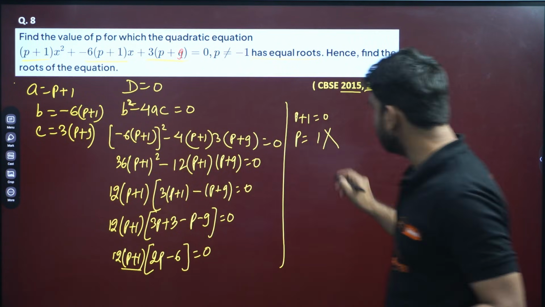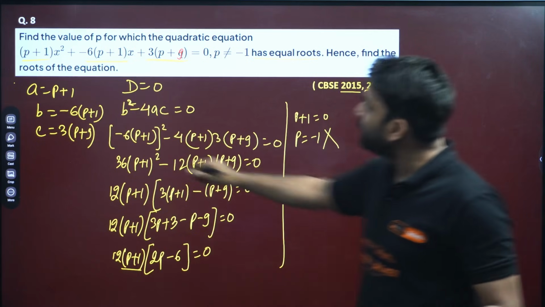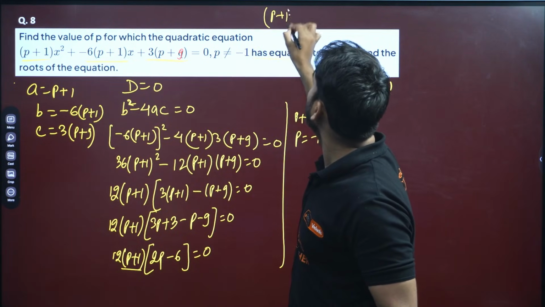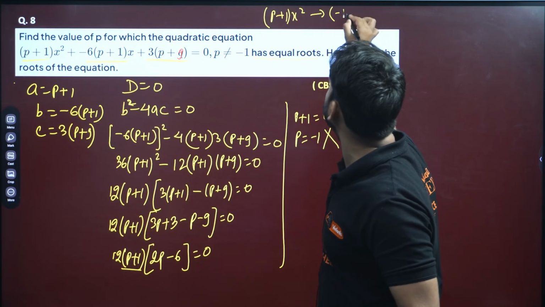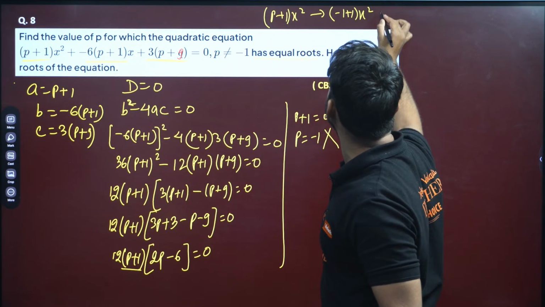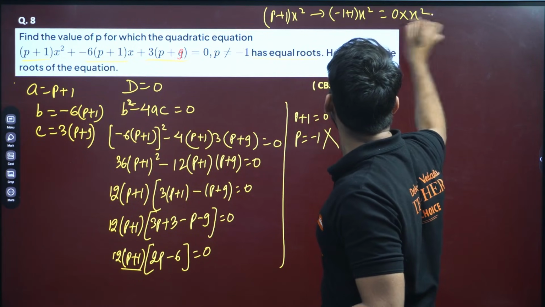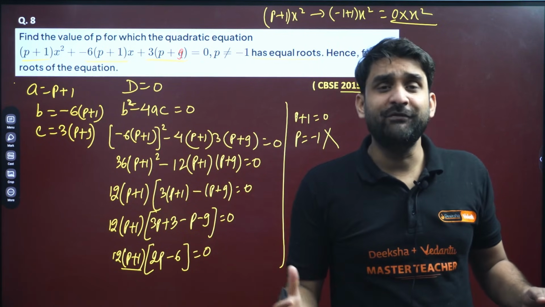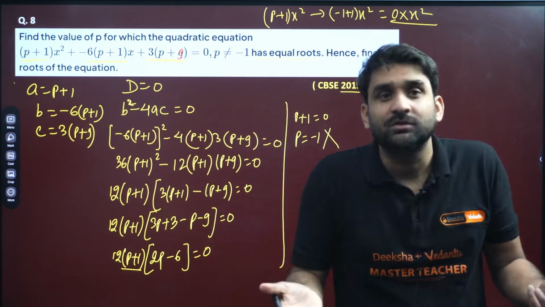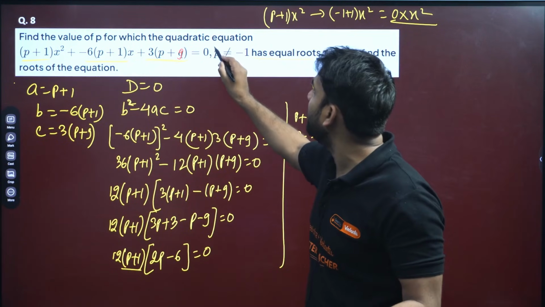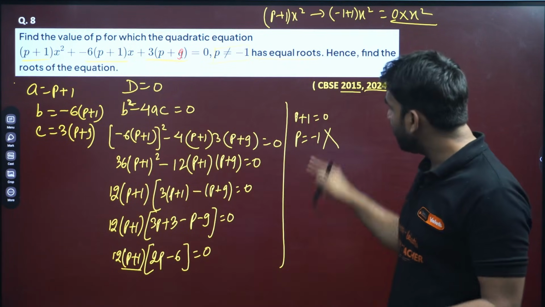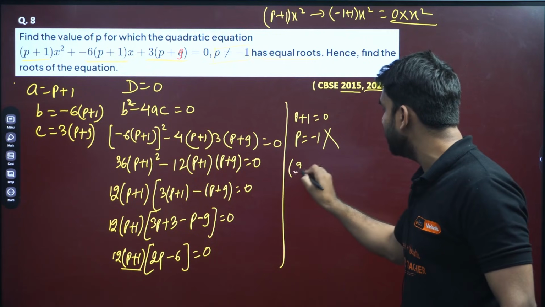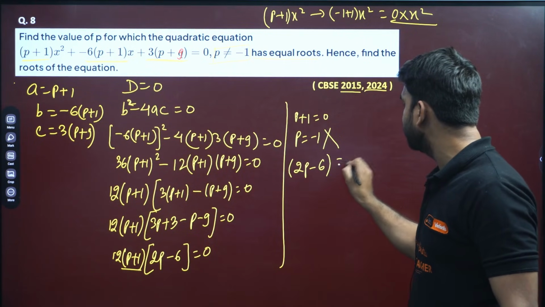Because if we put p as minus 1, p plus 1 becomes 0, and 0 into x square, wow, the identity of the quadratic equation will vanish. And it is also mentioned here that p cannot be equal to minus 1. So ignore this value. Only one bracket is left, 2p minus 6 equals 0.